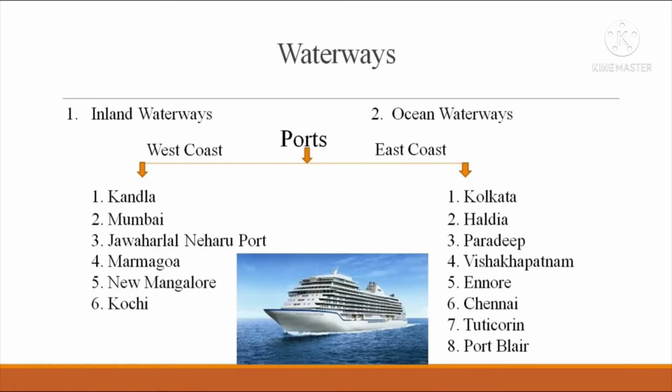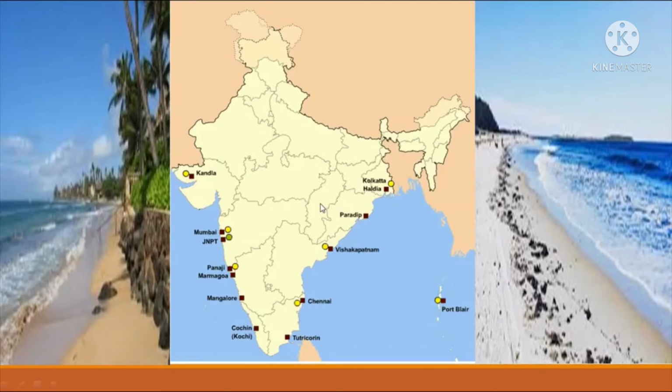Here ships should enter into the river. On the bed of the river, sand will accumulate. So removing this sand and mud from the river bed is a regular process. Every year they have to remove the sand and mud from the river bed. This is called dredging. Otherwise ships can't enter.